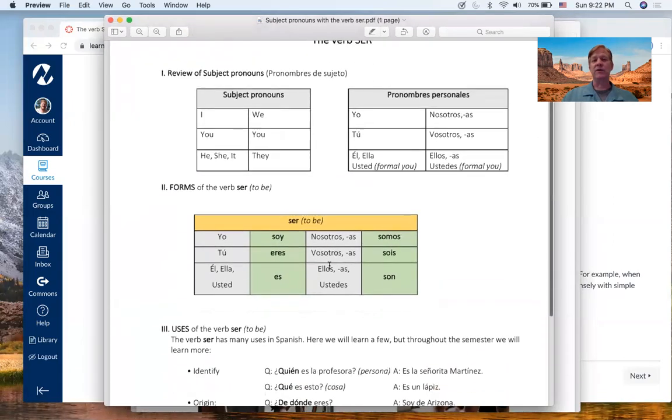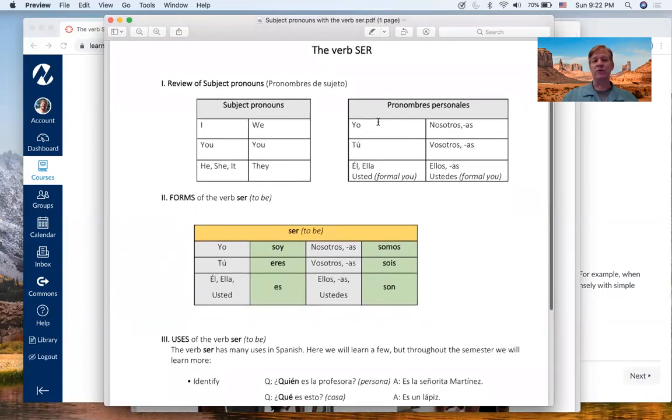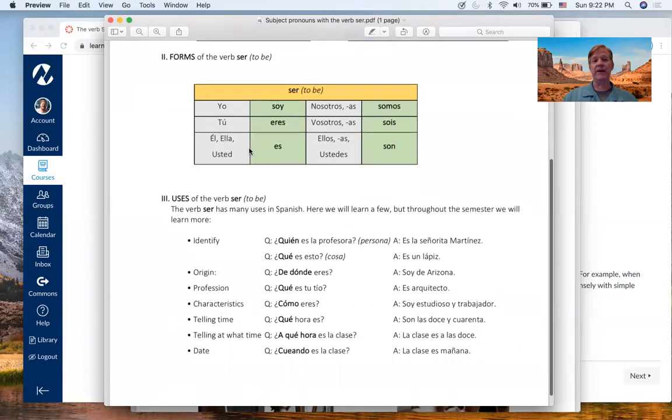This is a review of our subject pronouns that we looked at last module. English, Spanish. Spanish, if you remember, usted, which is formal, is in the same grouping as third person because it uses those verb forms. So here it is with the verb ser.